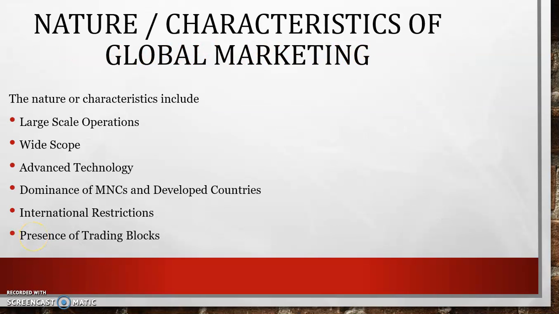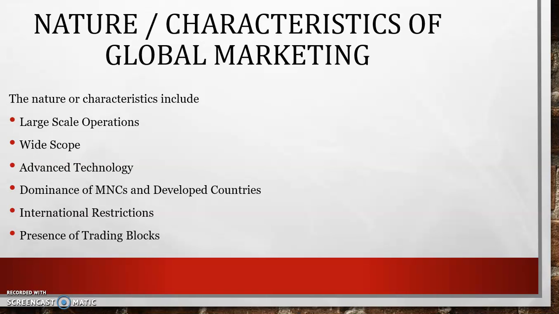Now when we look at the characteristics of globalization, how do we define the nature of globalization? Some of the characteristics include large scale operations. They do everything on a large scale. For example, i20 cars. In India, for every 100 i20 cars of Hyundai, they sell only 20. The balance 80 are being exported. So they are not manufacturing only 20 i20 cars, they are manufacturing 100, because 80 cars they are exporting. So large scale operation is one of the characteristics.